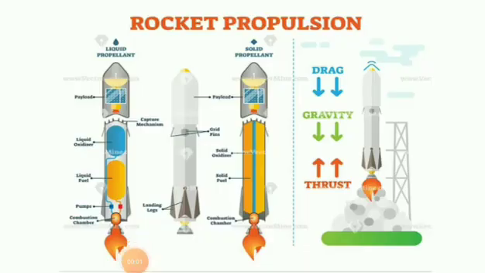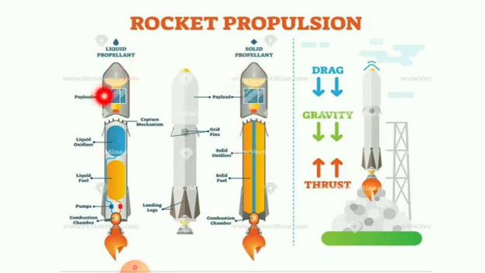This is rocket propulsion. So already we discussed these parts. What are the parts? Yes, structural system, payload system, guidance system, and then propulsion system, right? So this is the payload, this is the propellant. Here only the fuel is present, right? So we have two types of propellant. One is liquid propellant, another one is solid propellant.